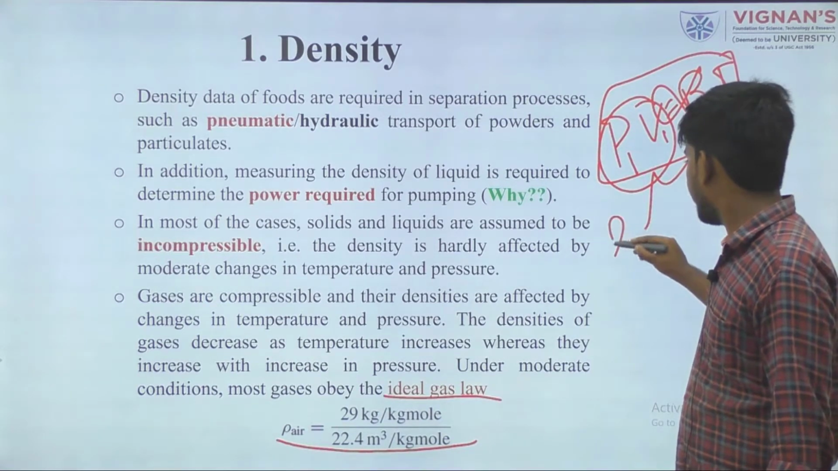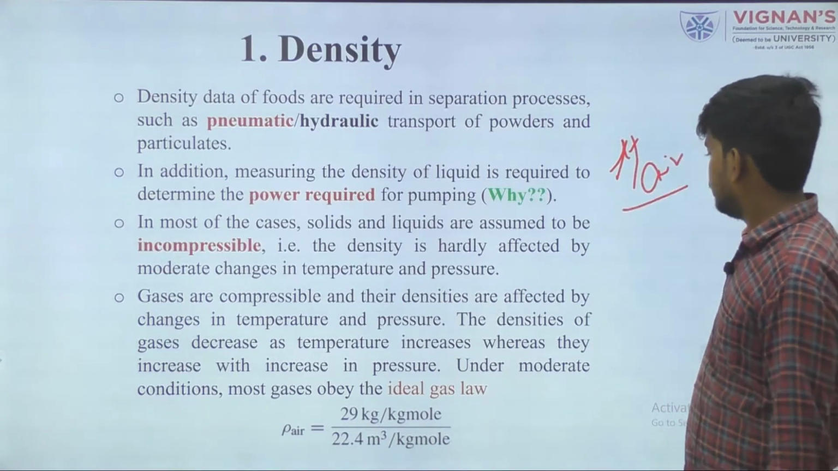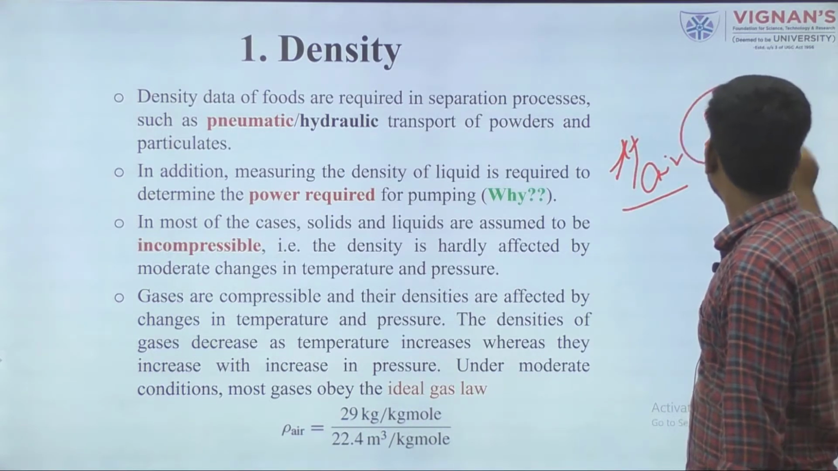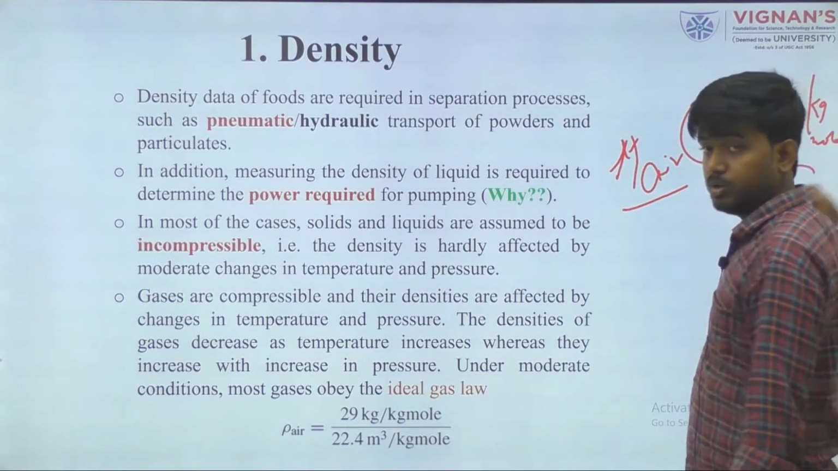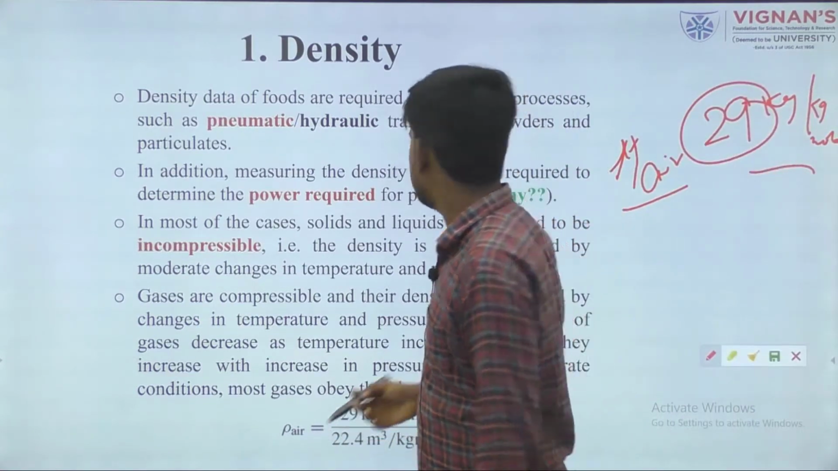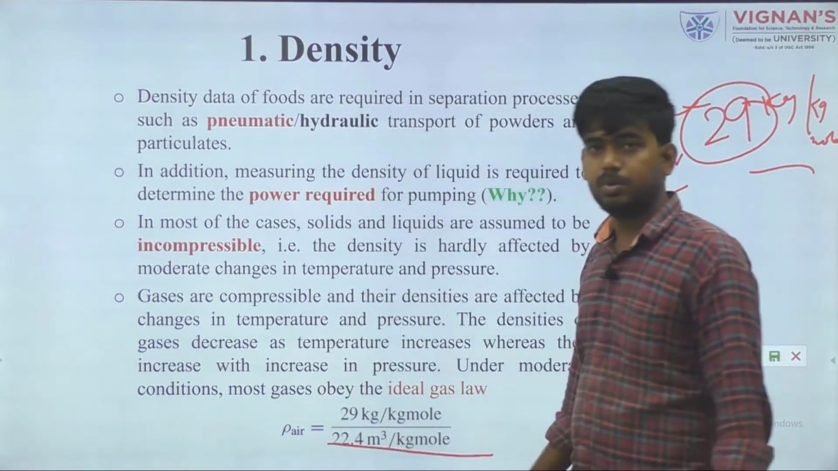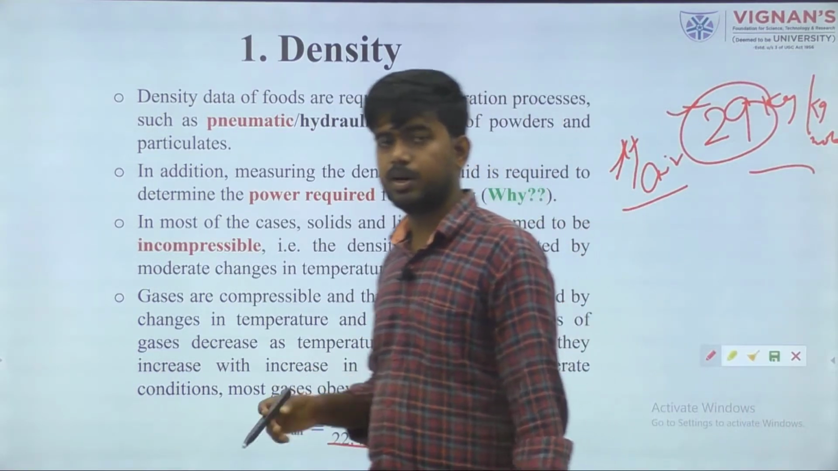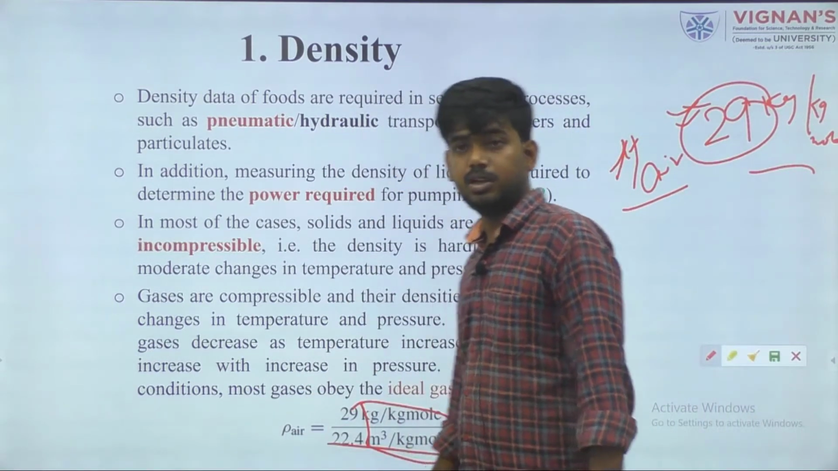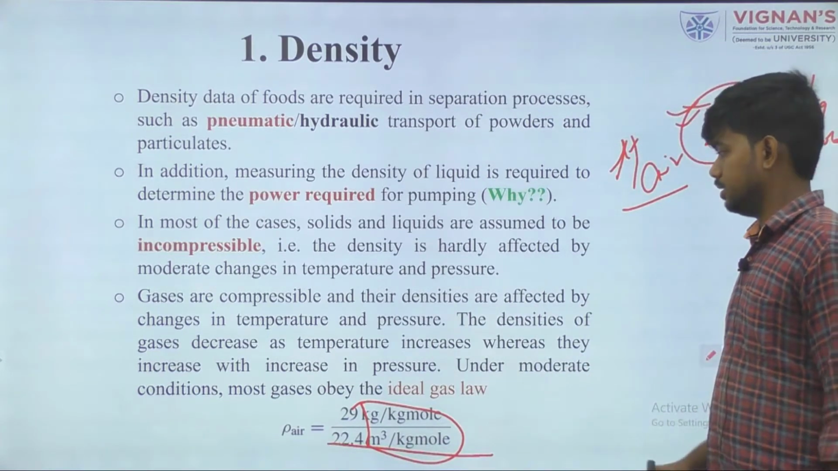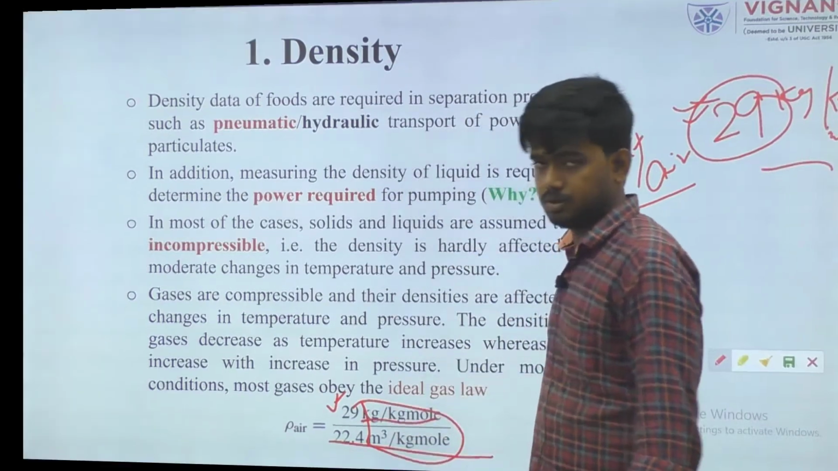The mass of air is 29 kg per kg mole. So remember this, the mass of air is 29 kg per kg mole. Volume should be 22.4 meter cube per kg mole. So remember this unit, because if we change the unit, this value also changes. So remember 29, and this unit also.